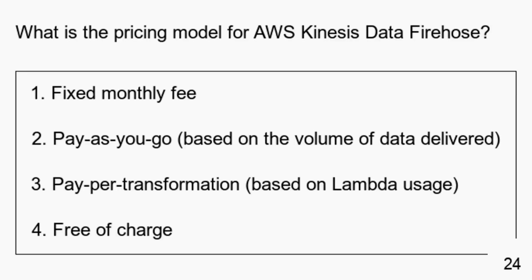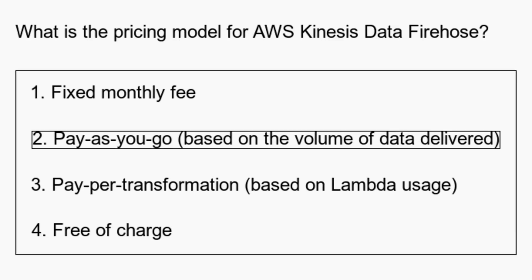What is the pricing model for AWS Kinesis Data Firehose? Fixed monthly fee. Pay-as-you-go, based on the volume of data delivered. Pay per transformation, based on Lambda usage. Free of charge. AWS Kinesis Data Firehose is a pay-as-you-go service, where you are charged based on the volume of data delivered to